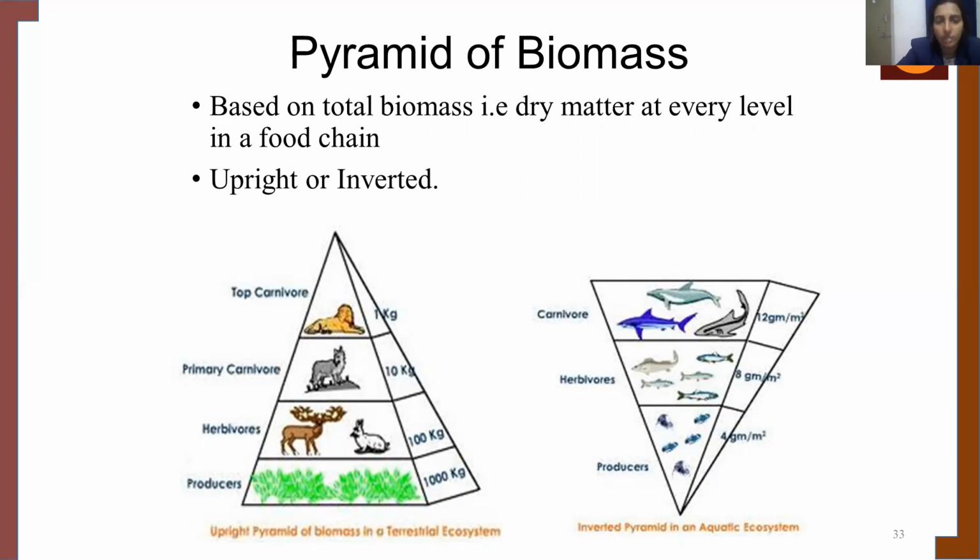The upright pyramid of biomass is in a terrestrial ecosystem, and an inverted pyramid of biomass is in an aquatic ecosystem. In a terrestrial ecosystem, the total biomass or dry matter will be more at the base level, that is, the producer level. With the increase in the trophic level, the dry matter gets reduced, and it is inverted in the case of the pyramid of biomass of an aquatic system. So these are two examples.